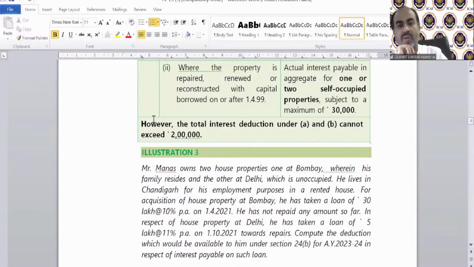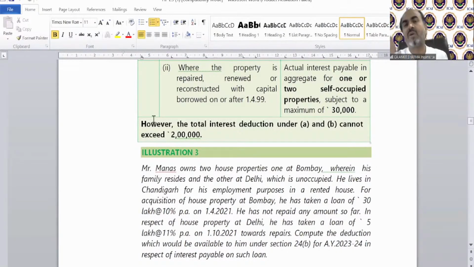For acquisition of the house property at Bombay, he has taken a loan of 30 lakh at 10% per annum on 1/4/21. He has not repaid any amount so far. In respect of the house property at Delhi, he has taken a loan of 5 lakh at 11% per annum on 1st October 21 towards repairs. Again, remember, in case of repairs, we can only claim a maximum of 30,000 deduction.